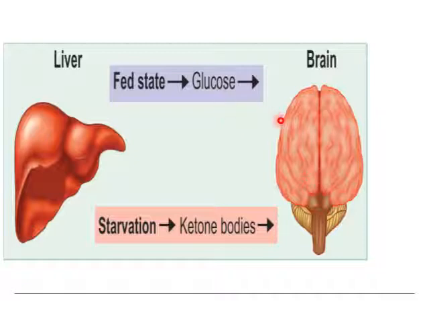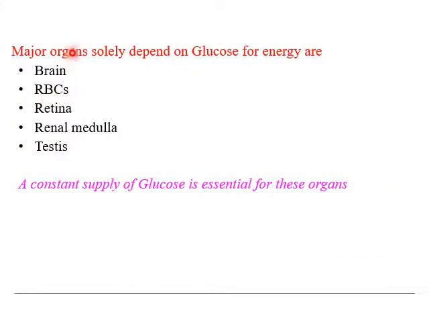The brain switches from glucose to ketone bodies. The major organs solely dependent on glucose for energy are the brain, then RBC, retina, renal medulla and testis. These organs require a constant supply of glucose, which is essential to maintain their energy level.